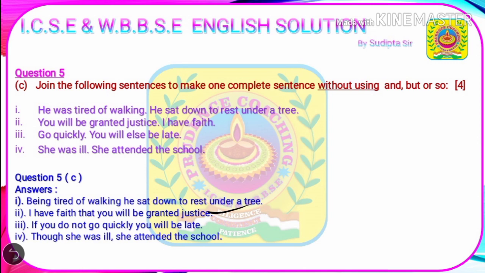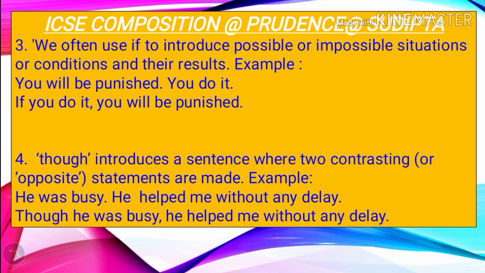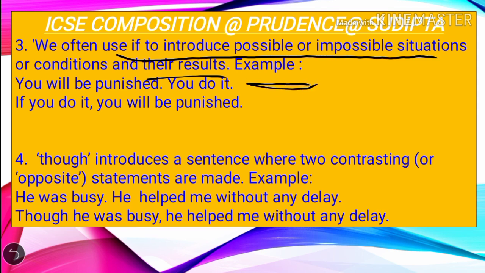The next question. Go quickly, you will else be late. So here I can see that there is a possibility or a condition. If you don't go quickly, you will become late. So we can use if for joining this sentence, but first of all we need to learn about the use of if. We often use if to introduce possible or impossible situations or conditions and their results. Suppose this is the sentence: you will be punished, you do it. So this is a condition. There is a condition when you will be punished. If you do it, then you will be punished. So this is a conditional sentence.